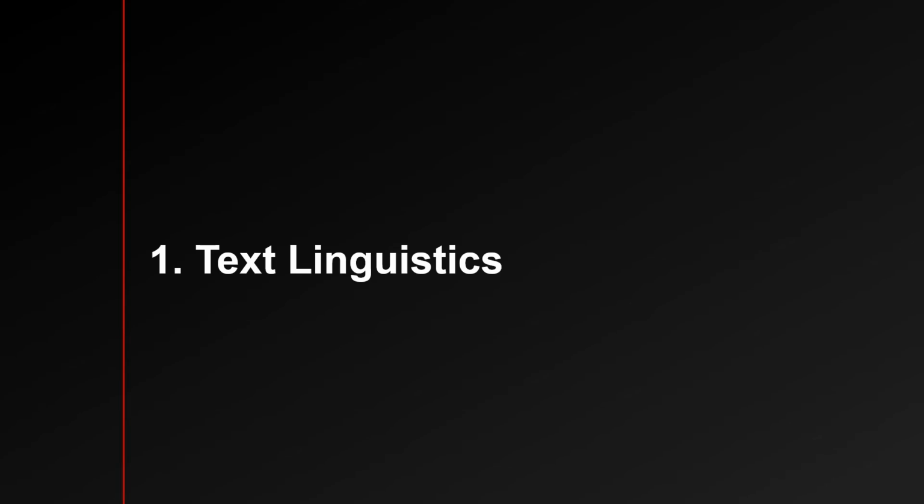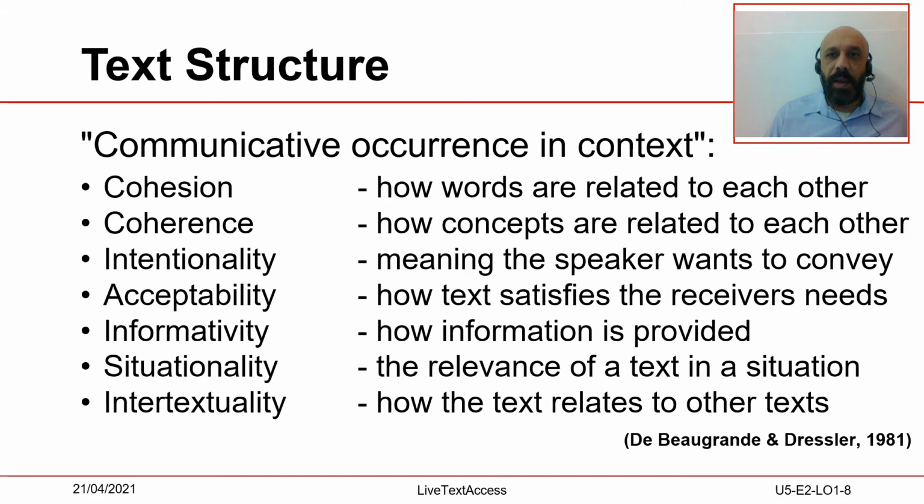Section 1. Text Linguistics. In Element 1, we have seen how to repeat the words of a text. However, a text is not just what a speaker actually says in terms of words that are grammatically combined to create sentences. According to de Beaugrande and Dressler, a text is a communicative occurrence which has to meet 7 standards that correspond to 7 textual characteristics.